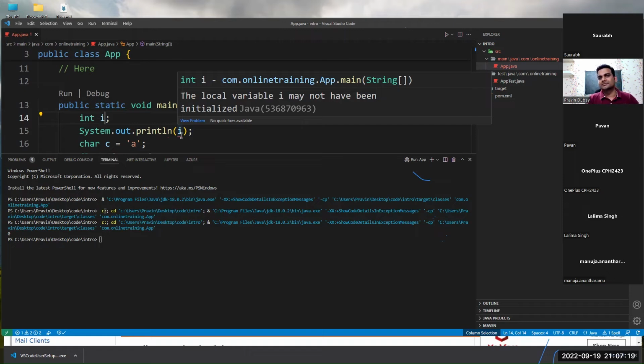Why is this an error? Because I is a local variable and should be initialized before using. Why? That is exactly the question. Why should it be initialized? Because it is alive till that particular method only. It's not alive till the program. No, that's not the right answer. Anyone? Why is it compulsory to initialize a variable? Mayur. Object is needed. No, we are not talking of object as of now.